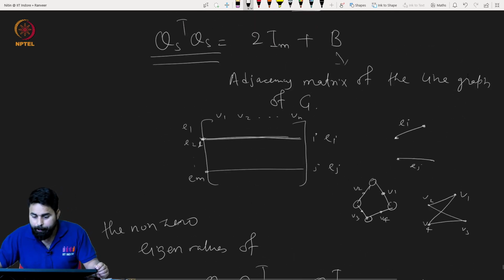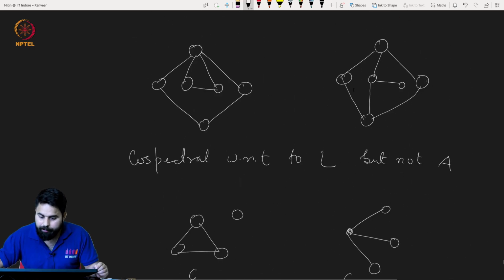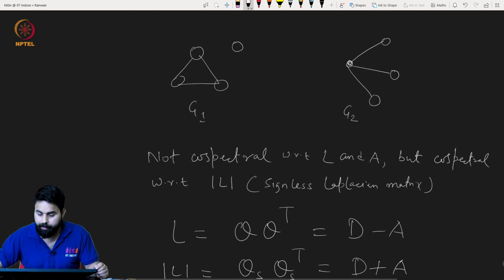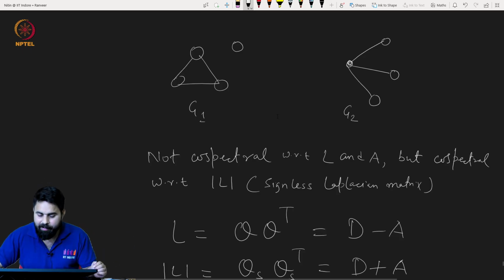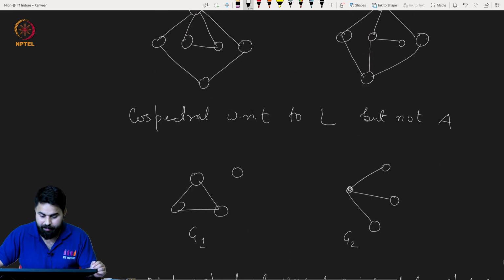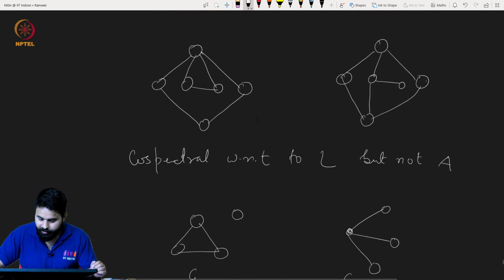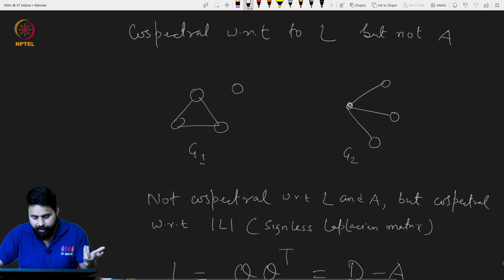So that means what? If two graphs have the same line graph, then they will have the same eigenvalues, and basically the number of vertices has to be the same also.